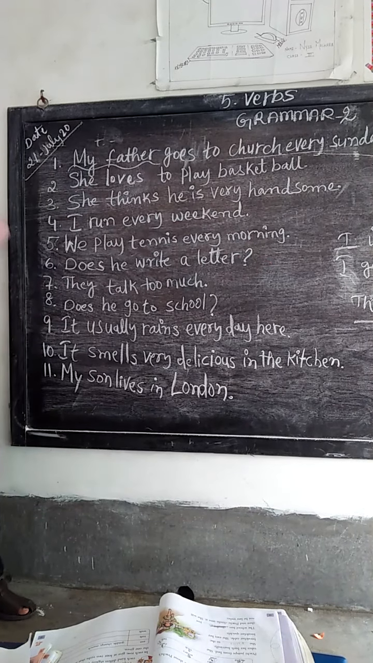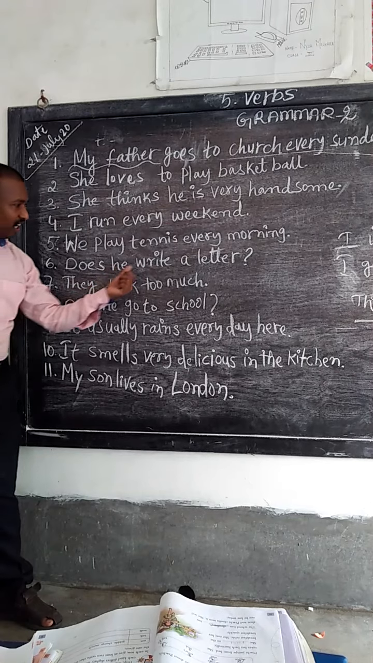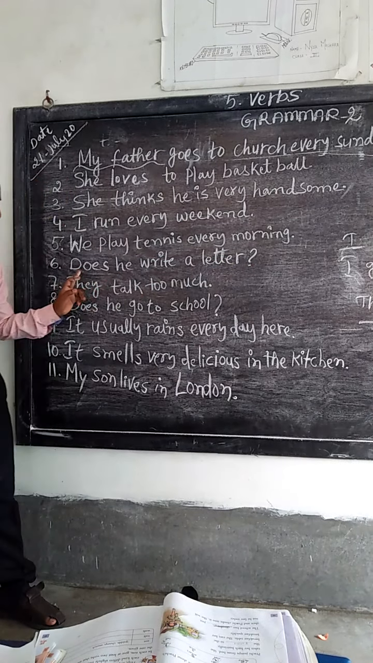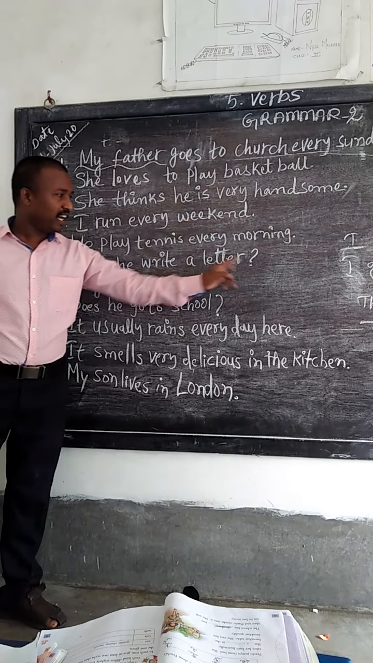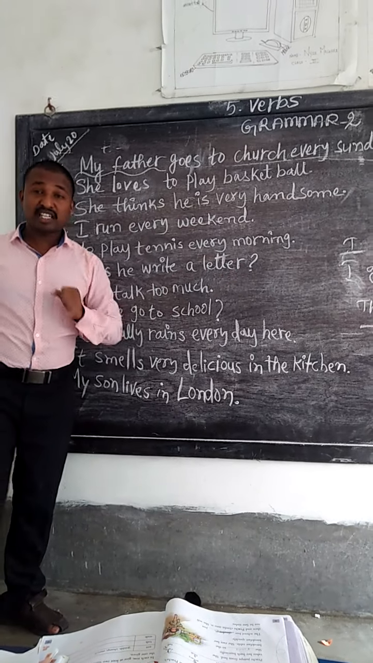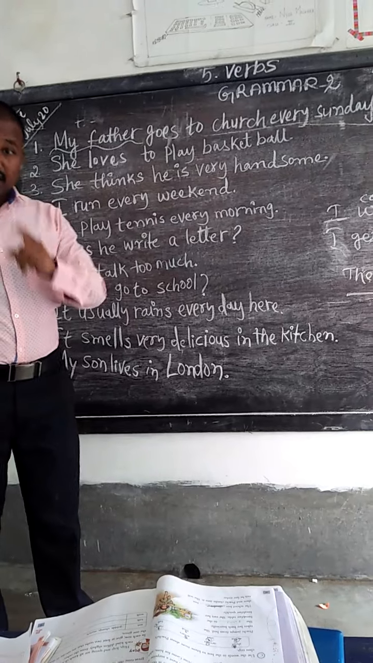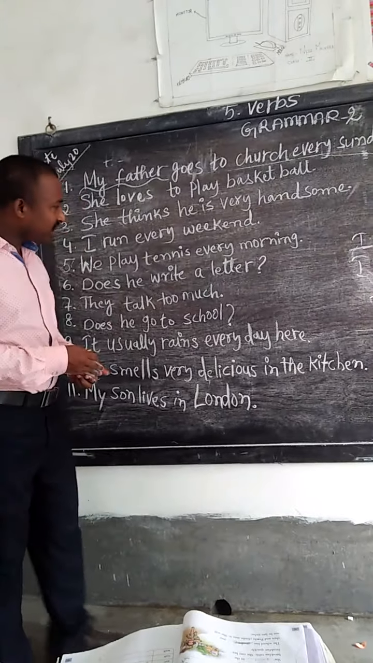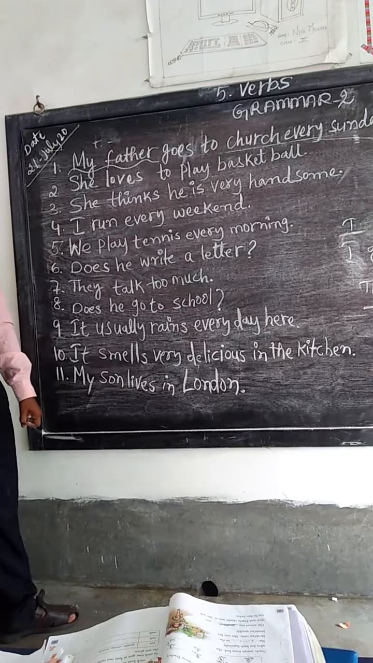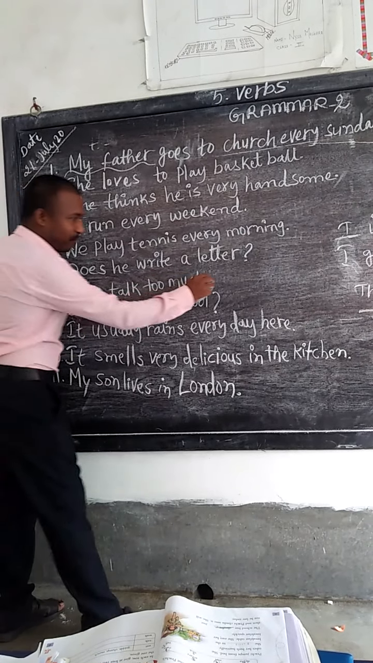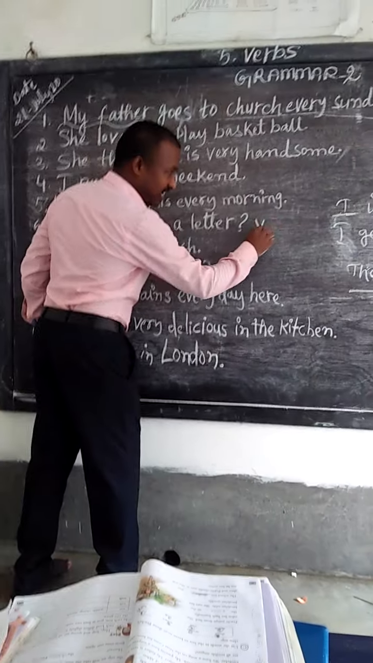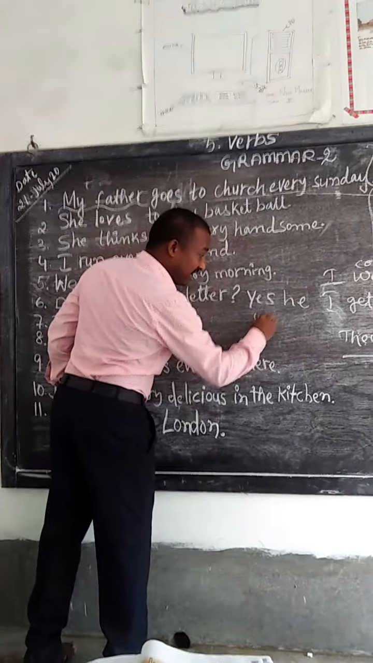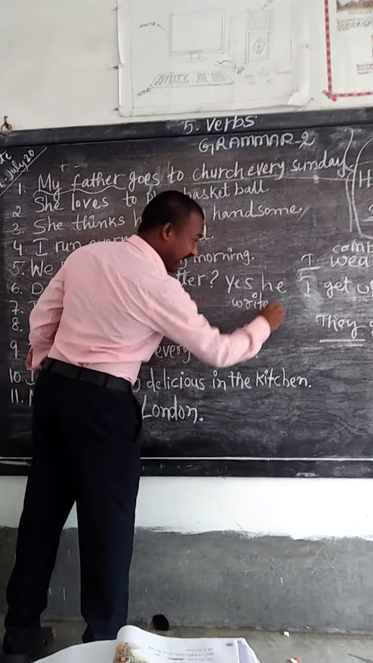Okay. Now you see, does he write a letter? Question mark. Does he write a letter? But how can you answer with yes? If you want to make an answer, "Yes, he writes a letter." See, for example, the answer: yes, he writes. You see, "write," "he writes."